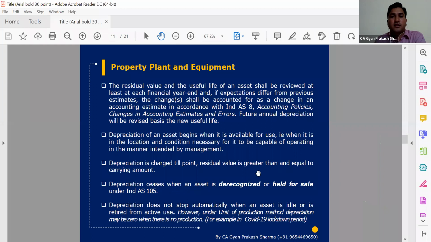Post that, we carry that asset at that amount in our fixed asset register, but there will not be a charge of depreciation. The asset will continue because we didn't physically discard that asset. That's why it will continue, and we will consider it in physical verification also. So depreciation ceases when an asset is de-recognized.